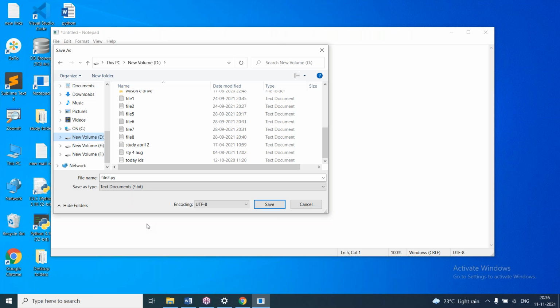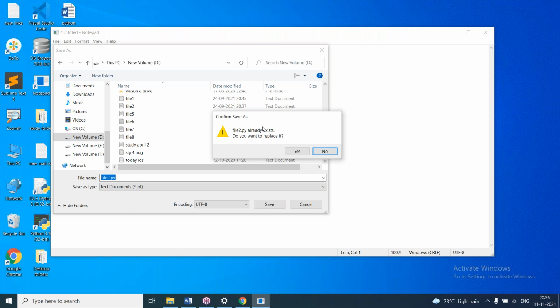So instead of that, we are giving .py. Giving the extension is mandatory here. It is saying the file already exists, overwrite, because I have created files with the same name. So we can give different names also.